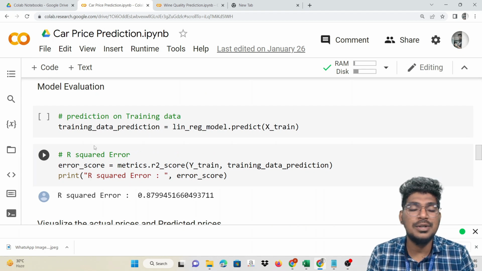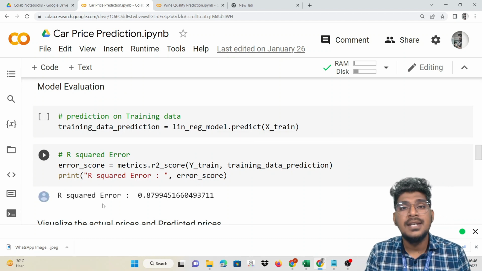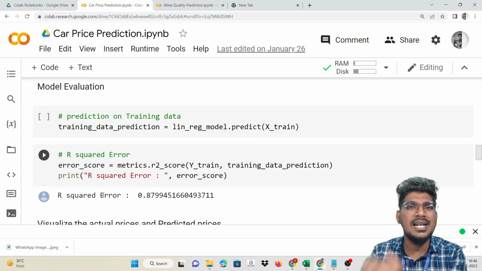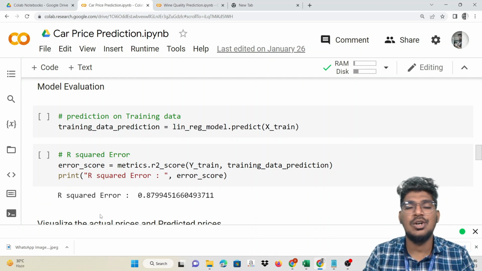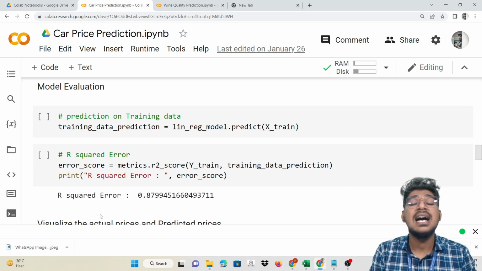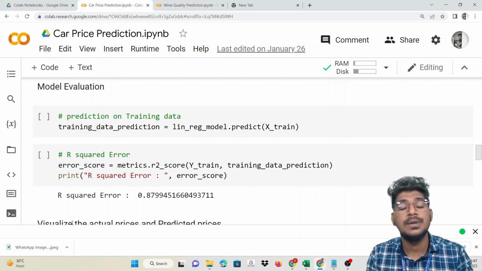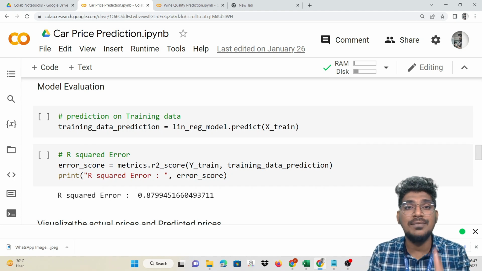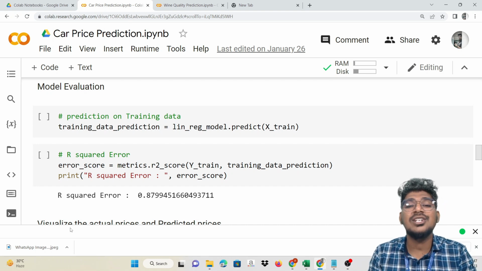That means the prediction. Here, once you are getting into a regression problem, the accuracy score is not supported. We are going to calculate the regression score, that means R squared error. What is the meaning of the R square error or R square score? That is the performance of the model. It will return the percentage of the model's performance. That is nothing but regression error.